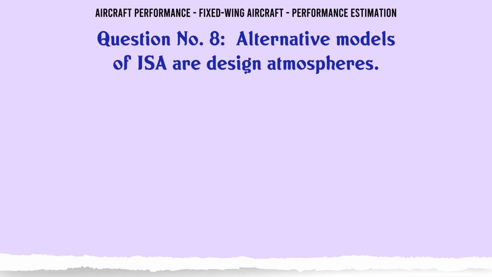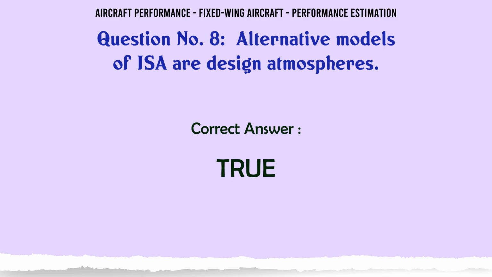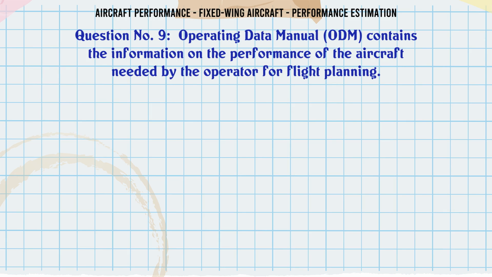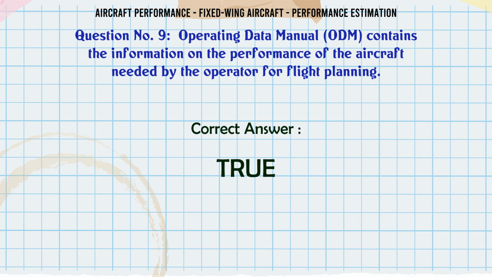Alternative models of ISA are design atmospheres. A. True. B. False. The correct answer is true. Operating Data Manual, ODM, contains the information on the performance of the aircraft needed by the operator for flight planning. A. True. B. False. The correct answer is true.